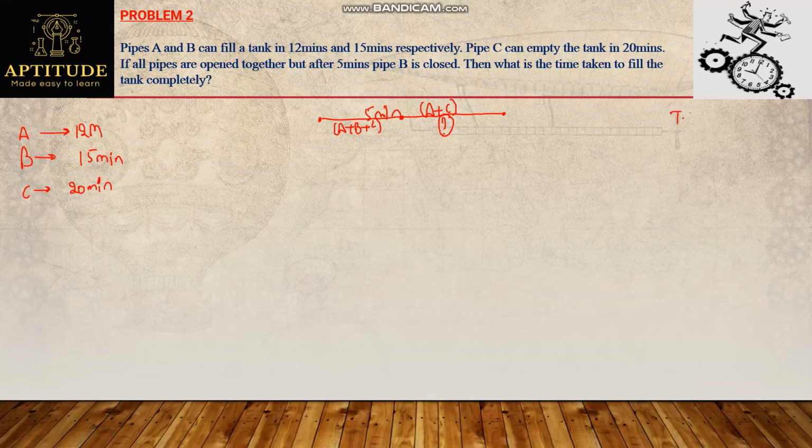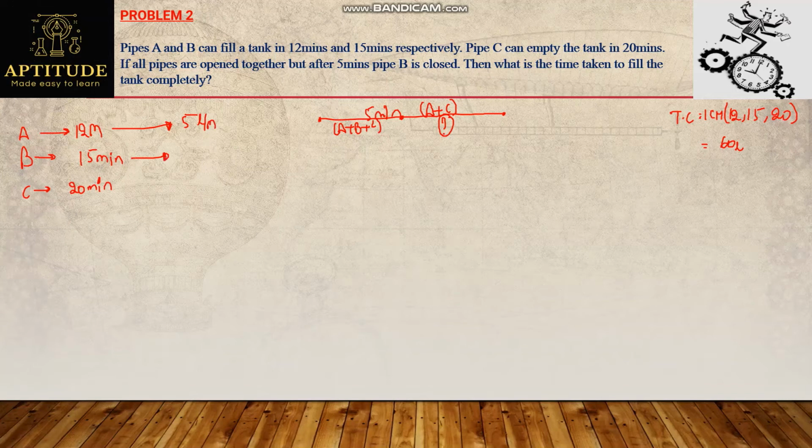First of all, find out tank capacity by taking LCM of 12, 15 and 20. LCM is nothing but 60. So I will assume now tank capacity is 60 liters. Now find out efficiency of pipe A, pipe B and pipe C. Pipe A's efficiency will be 60 divided by 12, 5 liters per minute.